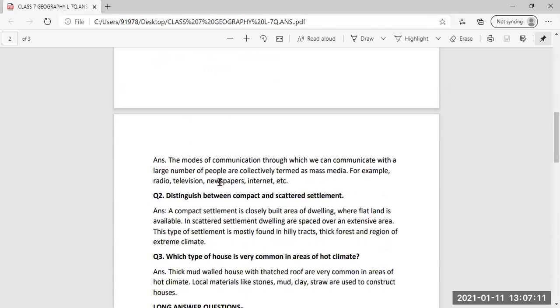First is, what is mass media? The modes of communication through which we can communicate with a large number of people are collectively termed as mass media. For example, radio, television, newspaper, and internet.